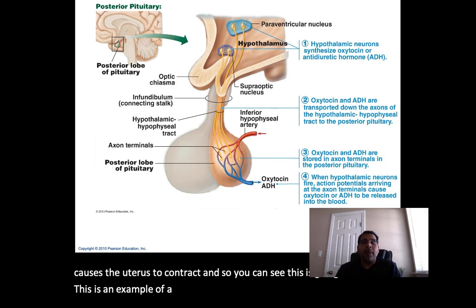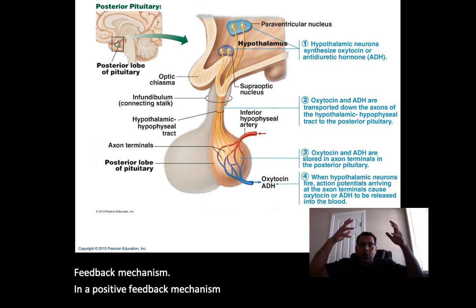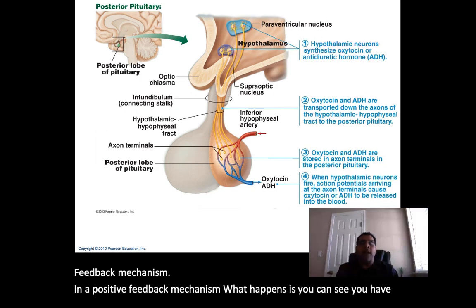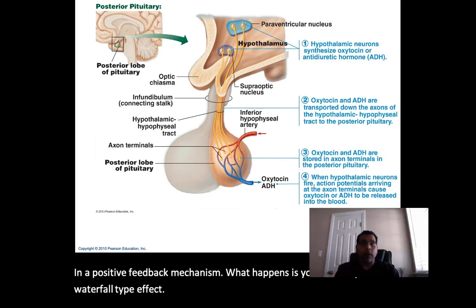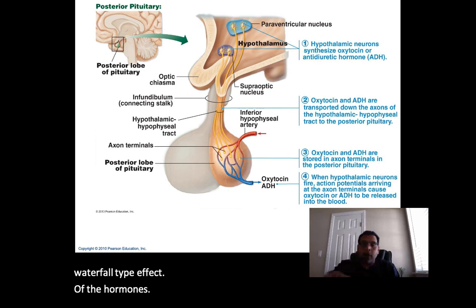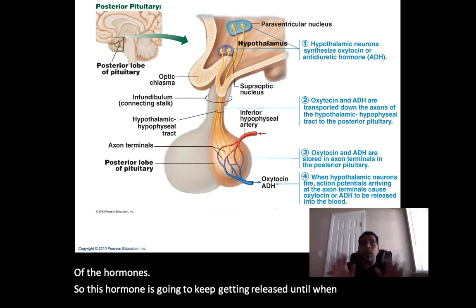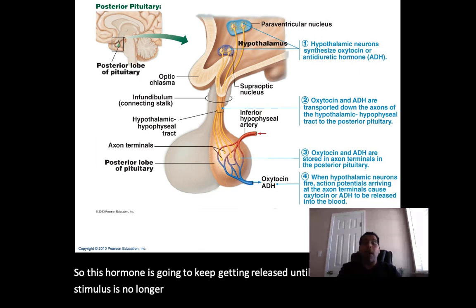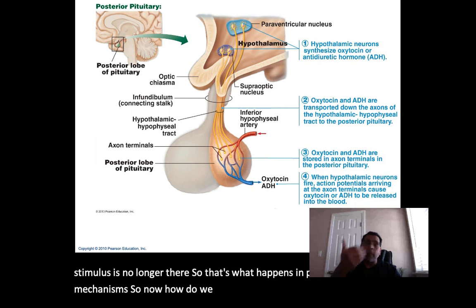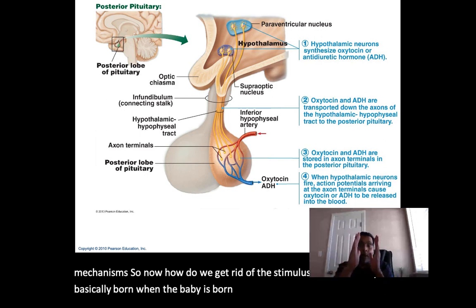In a positive feedback mechanism, you can see you have a waterfall type effect of the hormones. So this hormone is going to keep getting released until when? Until the stimulus is no longer there. So that's what happens in positive feedback mechanisms. So now, how do we get rid of the stimulus? When the baby is basically born. When the baby is born, the uterus now is not going to contract.